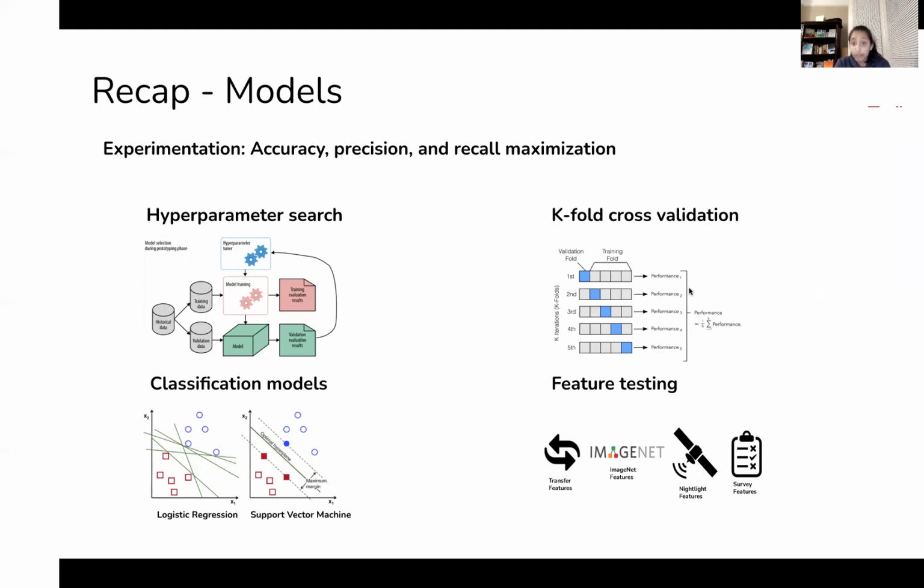For the model team, we used hyperparameters to define the structure of the model, which significantly affects the accuracy rates that the machine predicts. We used k-fold cross-validation with the 9-10 training testing split. Classification models were logistic regression and SVM, which were both utilized to classify the data into low poverty and high poverty regions. Support vector machines work by maximizing the difference or margin between the hyperplane and the nearest points. For feature testing, different features were utilized, including transfer features, ImageNet features, nightlight features, and survey features.